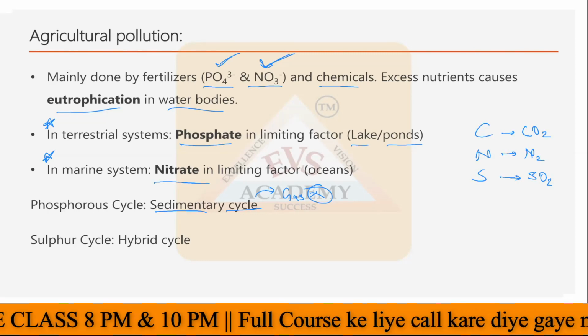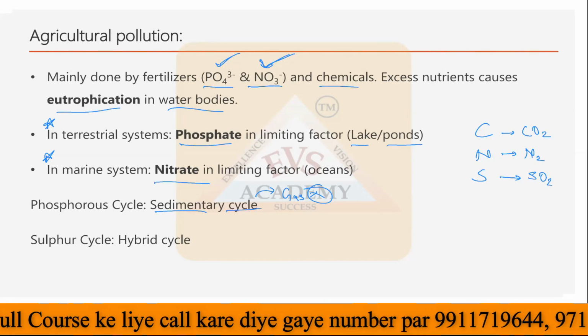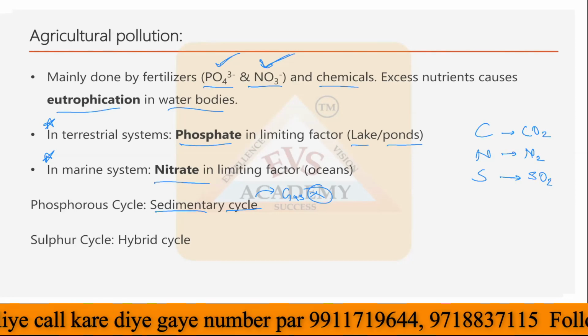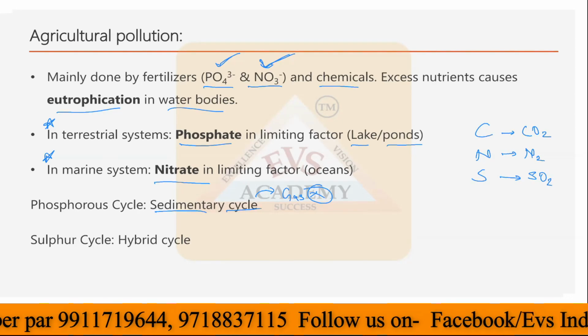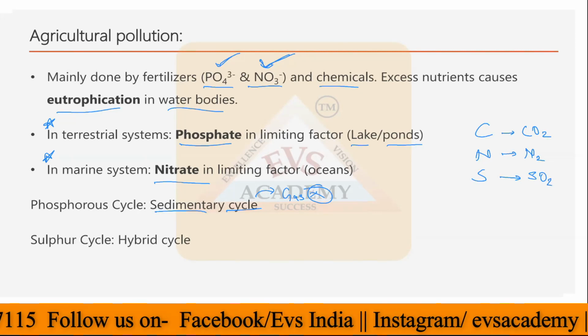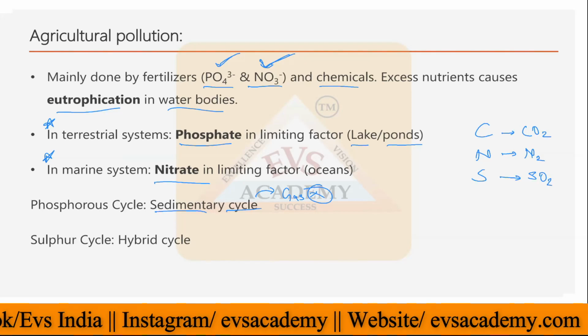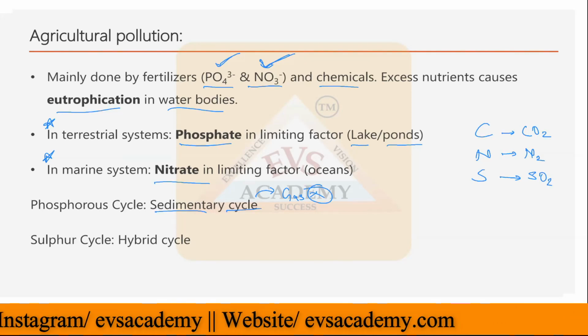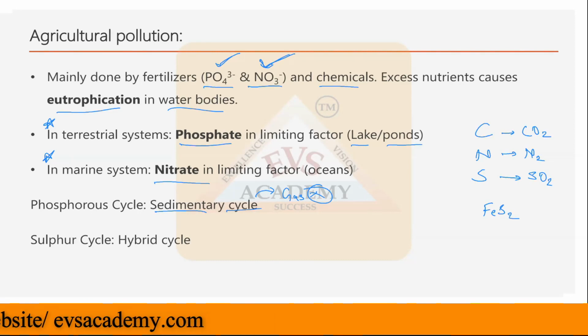Then we have the sulfur cycle. Sulfur is present in both forms. It can be available in the solid form. In organisms, we have multiple proteins like methionine. These proteins are made up of sulfur; the main content there is sulfur. It is also available in inorganic form, combined with iron or another element, in the form of FeS2.